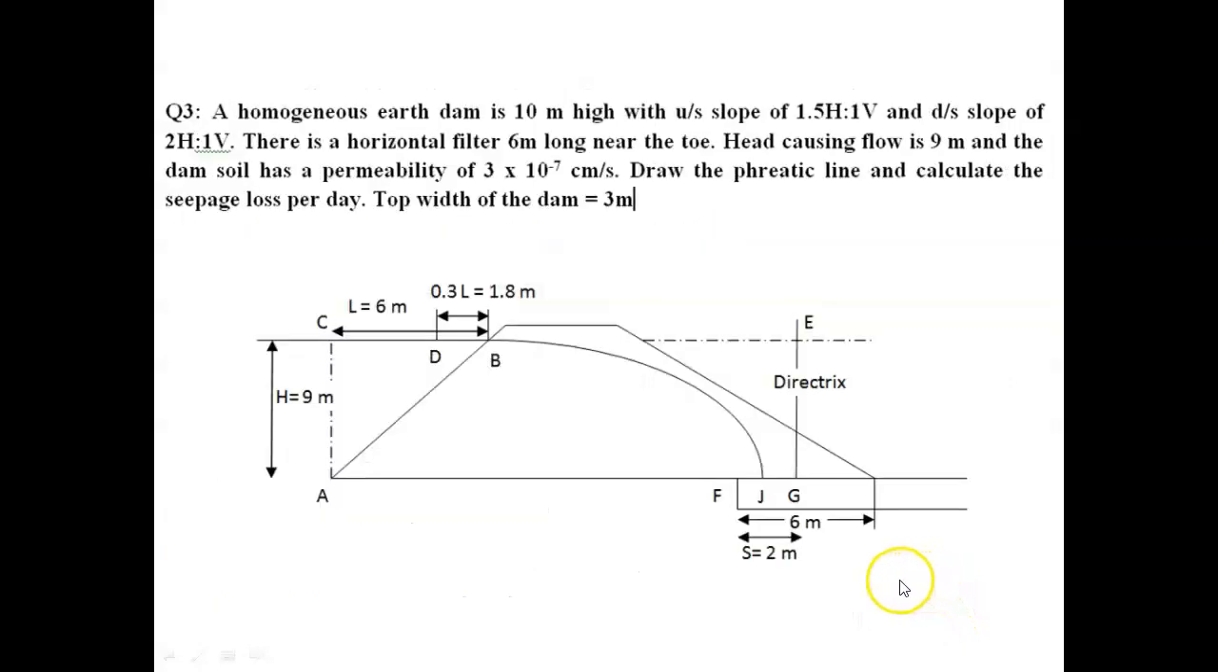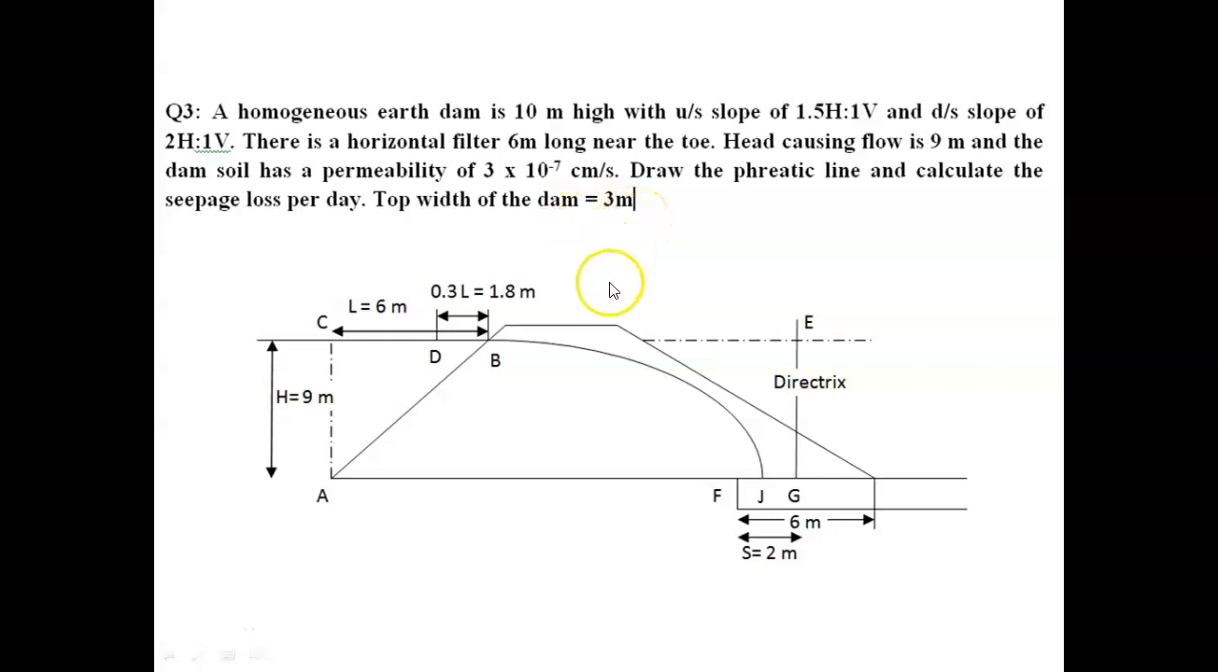Then the third problem: a homogeneous earth dam is 10 meter high with an upstream slope of 1.5 horizontal to 1 vertical and a downstream slope of 2 horizontal to 1 vertical. There is a horizontal filter 6 meter long near the toe. Head causing flow is 9 meter and the dam soil has a permeability of 3 × 10^-7 centimeter per second. Draw the phreatic line and calculate the seepage loss per day. Top width of the dam equals 3 meters.